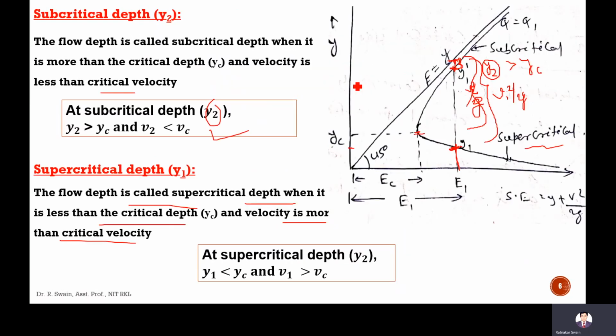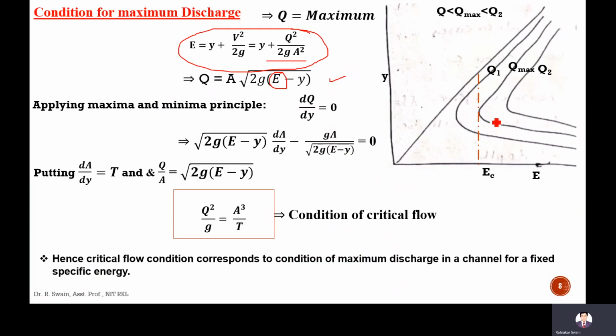Whatever we have studied earlier, the specific energy we were changing, but the discharge was constant. Here discharge is changing, specific energy remains constant. So at what depth, at what condition will discharge be maximum?